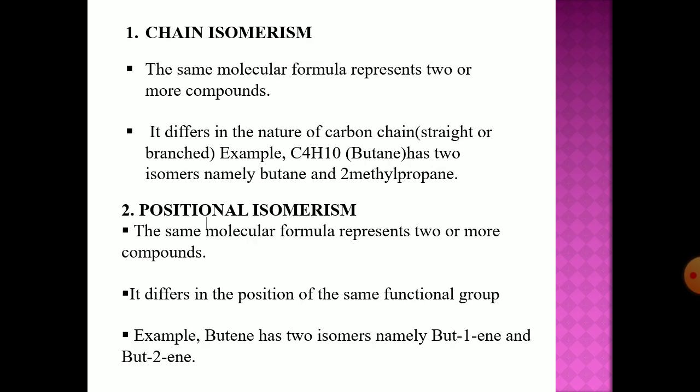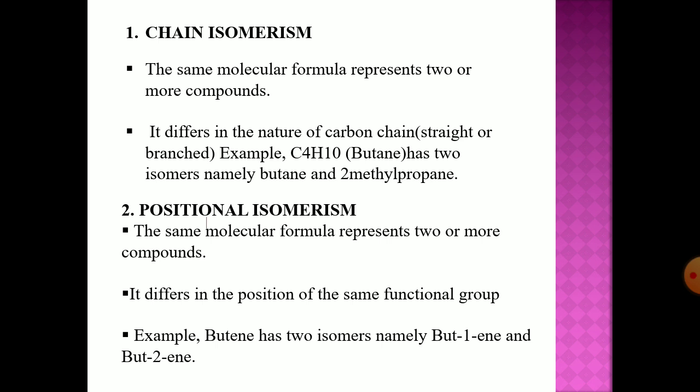The same molecular formula representing two or more compounds is known as chain isomerism. It differs in the nature of the carbon chain, straight or branched. For example, C4H10, that is a molecular formula, but this molecular formula can give many structures, that is isomers. First is butane and second is 2-methyl propane.